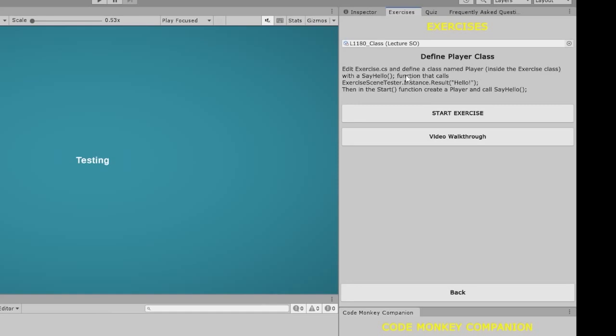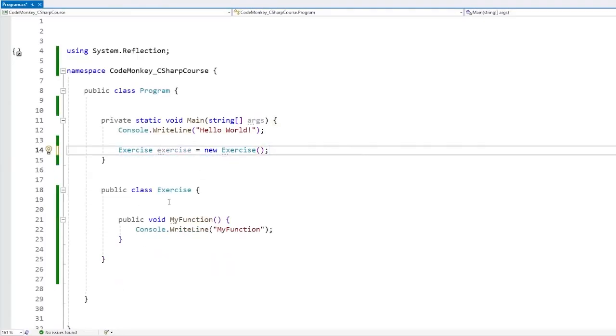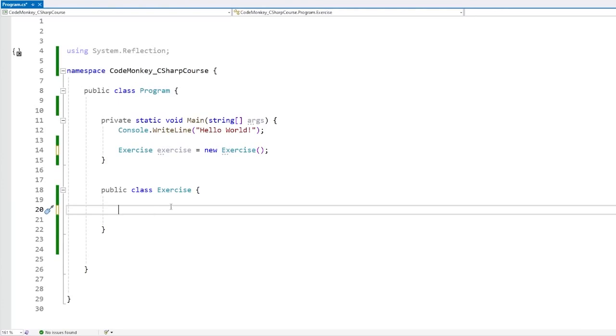For example, this exercise on the class lecture: the goal of the exercise is to define a player class. And basically, in order to test if the student has completed this exercise, the code needs to check that the class does exist. So for example, over here on this testing code, let's do the exact same thing. Let's assume the goal of the exercise is to define a player class inside of this one.